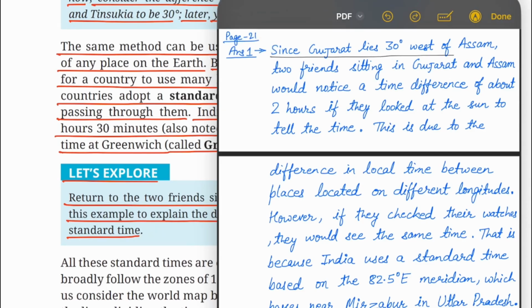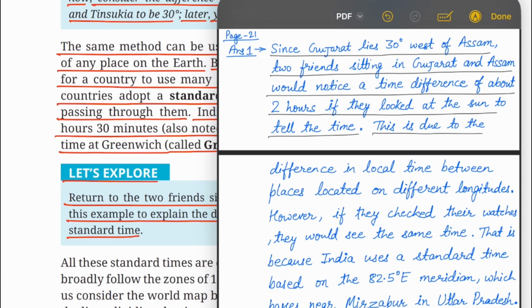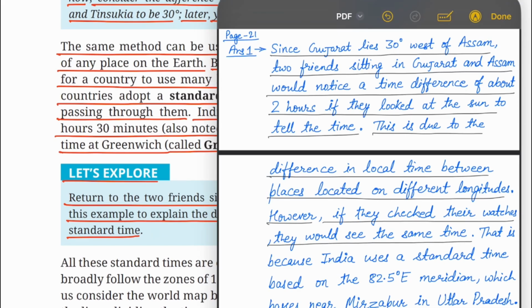Since Gujarat lies 30 degrees west of Assam, two friends sitting in Gujarat and Assam would notice a time difference of about 2 hours if they looked at the sun to tell the time. This is due to the difference in local time between places located on different longitudes. However, if they checked their watches, they would see the same time.